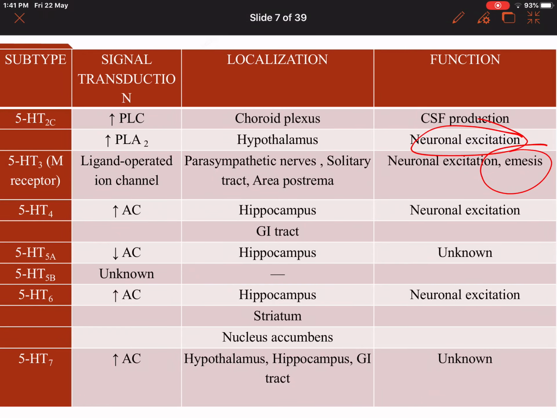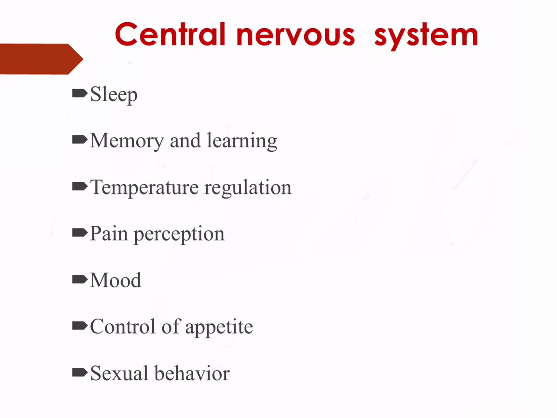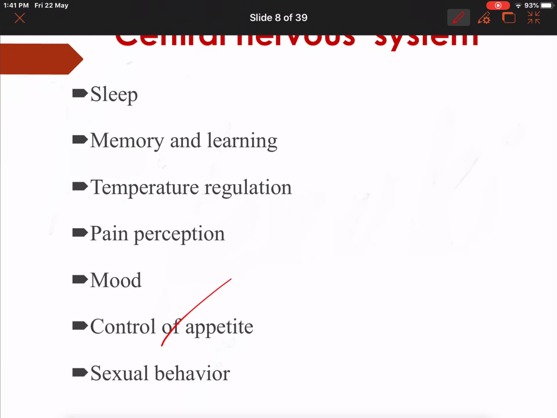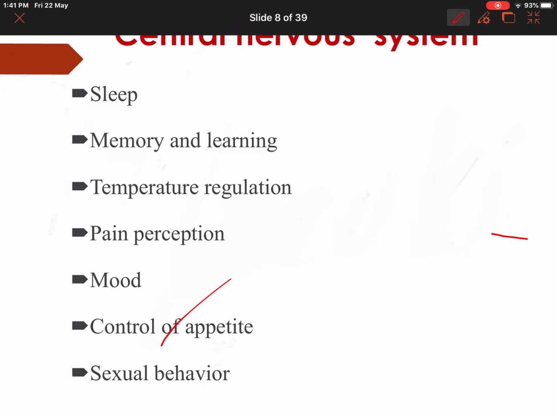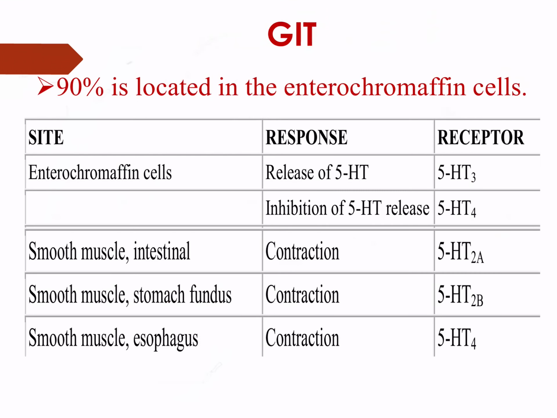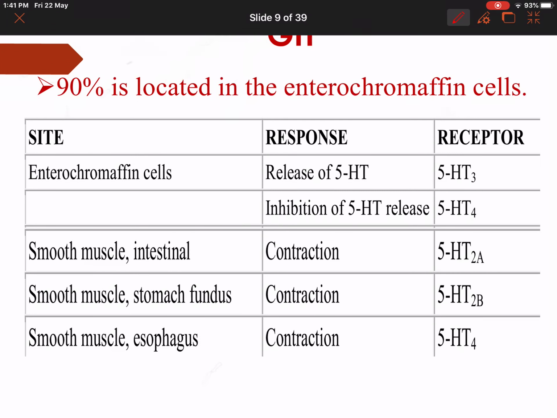So what are the functions of serotonin? Serotonin in the CNS mediates sleep, memory, temperature regulation, pain perception, mood, control of appetite and sexual behavior. In the GIT, it produces contraction of the intestine, stomach and esophagus. Not only that, enterochromaffin cells also produce 5-HT. Where are enterochromaffin cells found? They are found in carcinoid tumors.